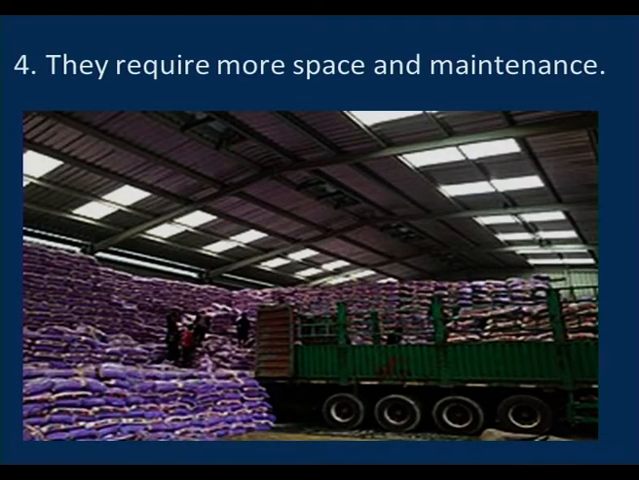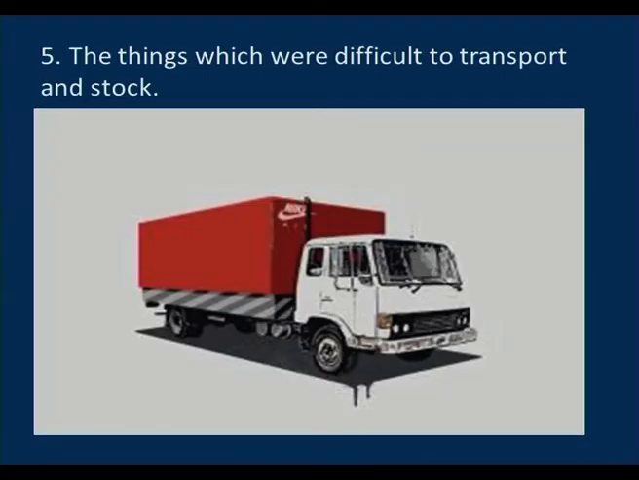In the barter system, grain and cattle are used for exchange, and they require more space, and they spoil and are attacked by diseases. Then there are things which are difficult to transport and stock. If they want to carry on trade with other countries or other places, they have to carry most of the grains in trucks or lorries, etc. These are the difficulties in the barter system.